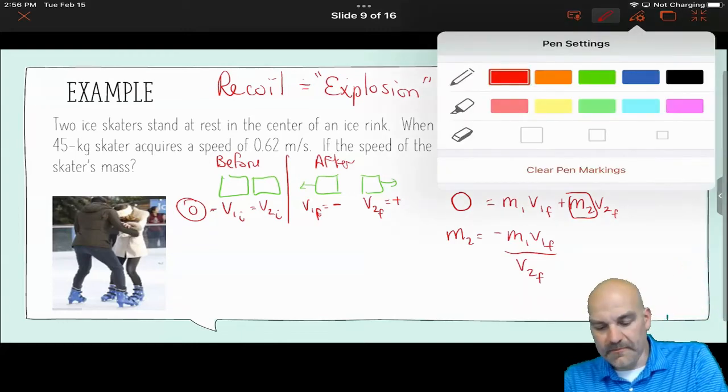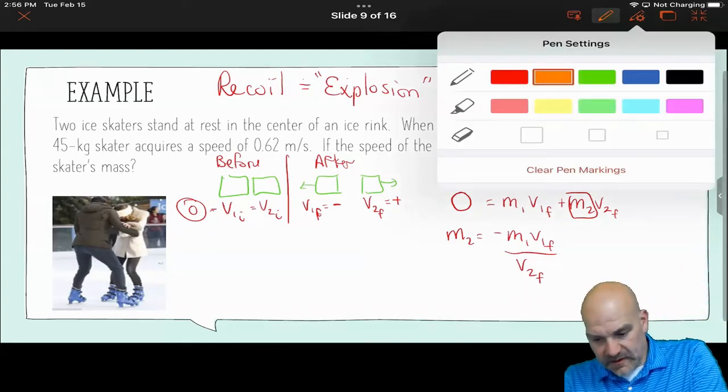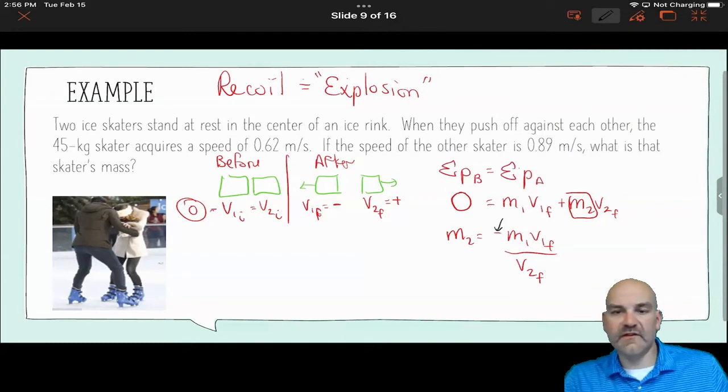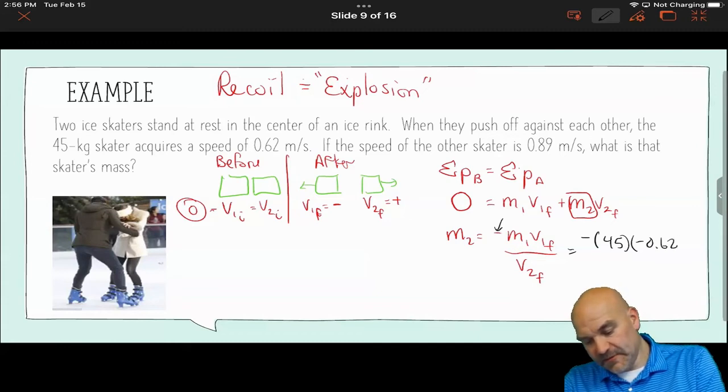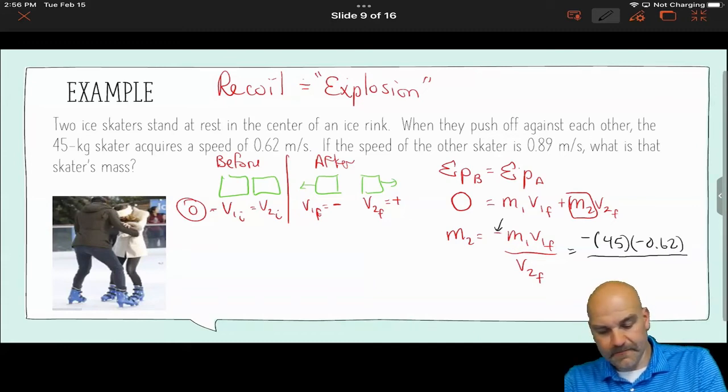I want to point out this negative sign is from the solving, and you'll see that we'll plug in a negative sign for V1 final because this is the person who's going backwards. So negative 45 times negative 0.62 divided by 0.89.